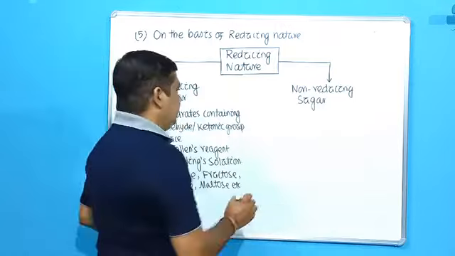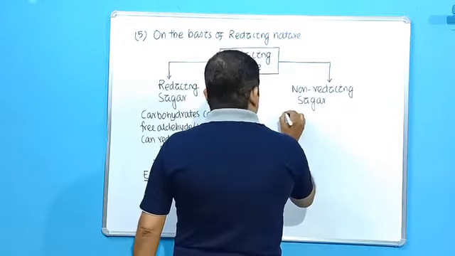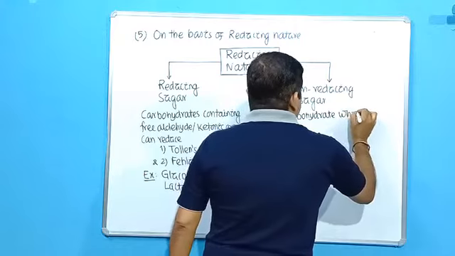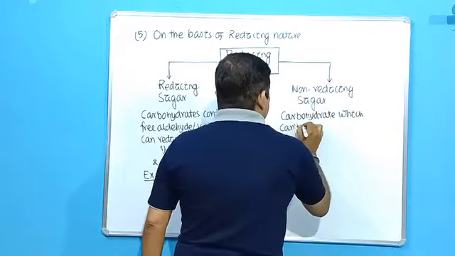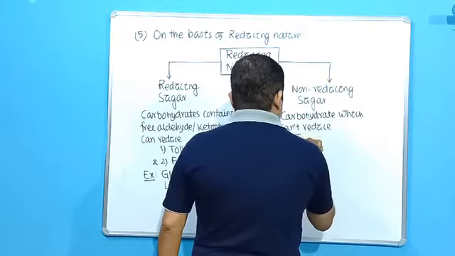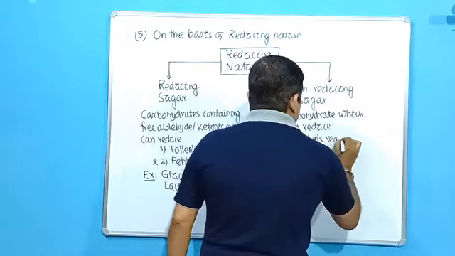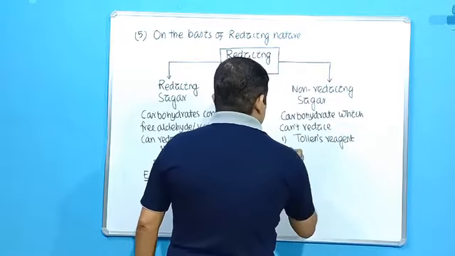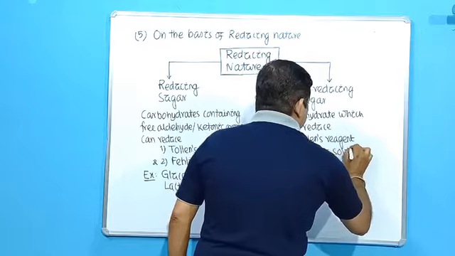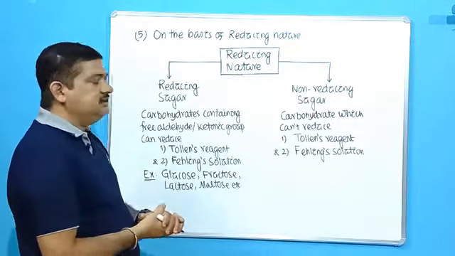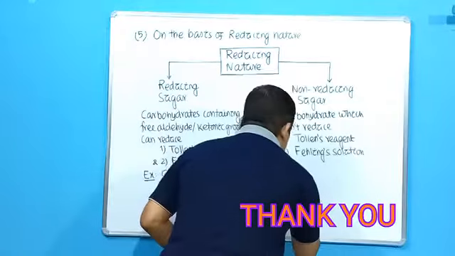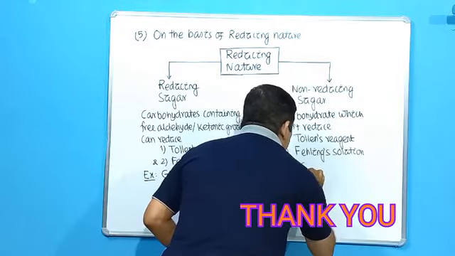And therefore they are known as reducing sugars. Okay, then non-reducing: the carbohydrates which cannot reduce Tollens' reagent and Fehling's solution are called non-reducing sugars. Example, keep in mind, is sucrose.